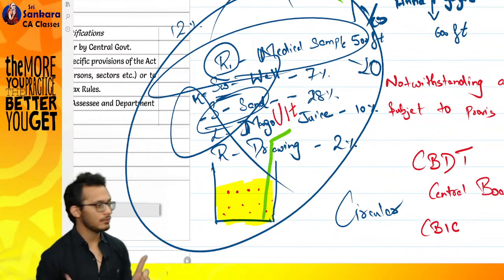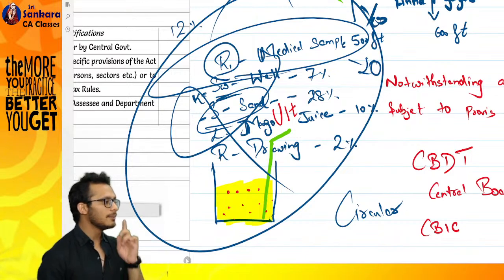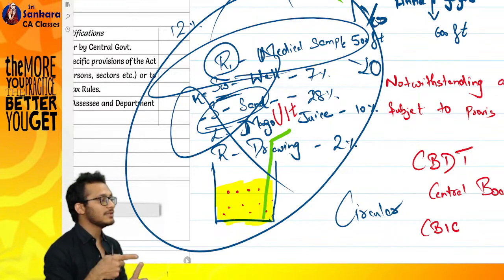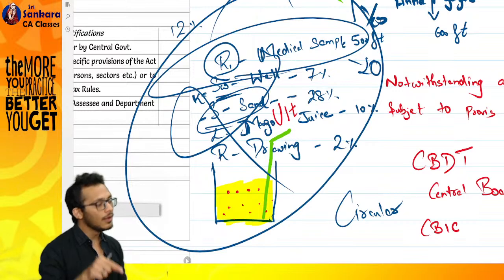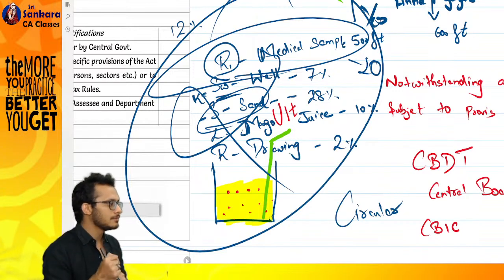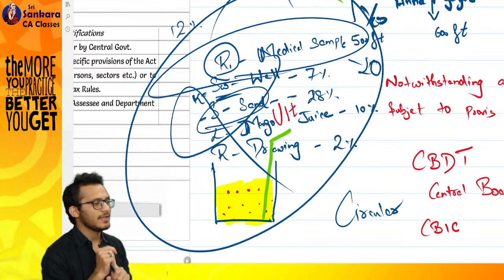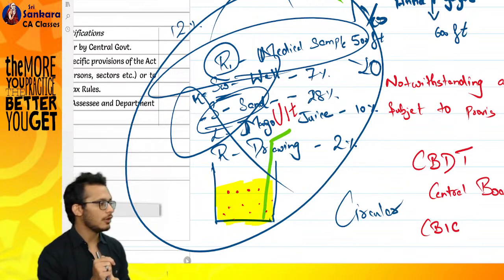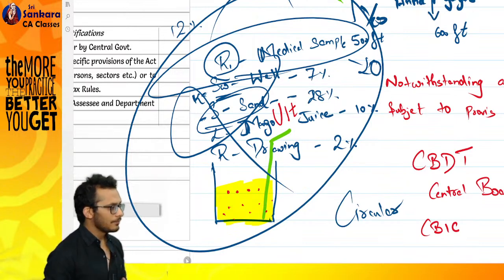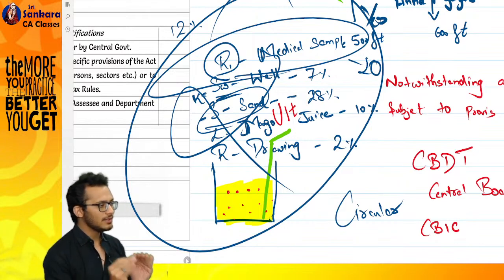Any doubts? All good? Circular basically means clarifications given by the CBDT for its own officers. It is only binding on its own officers, not binding on taxpayers. Any doubts now? All clear? Scenario number 2. You are right now in Chennai.